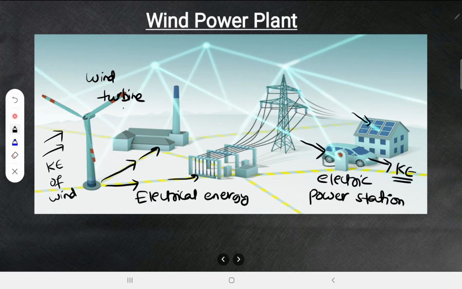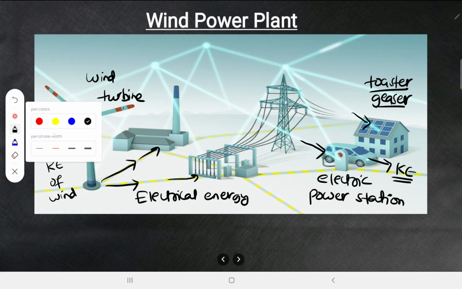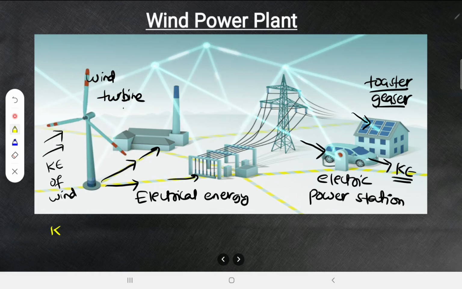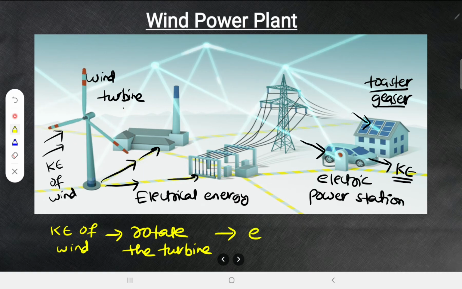Now in the home you may use some other things like a toaster, or any device, any geyser and all. There electrical energy is converted into heat energy. Look at this. Alright, so like this, the kinetic energy of wind is used to rotate the turbine. Now when the turbine is rotating, what is produced?